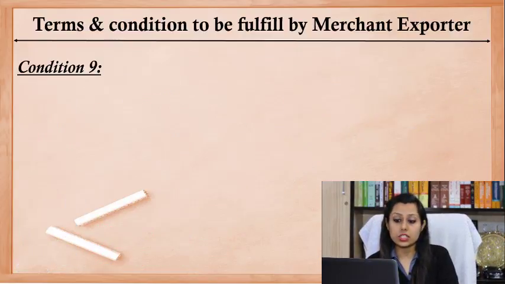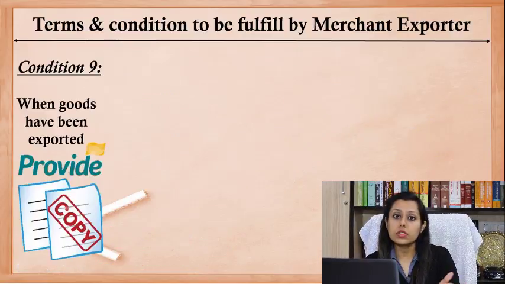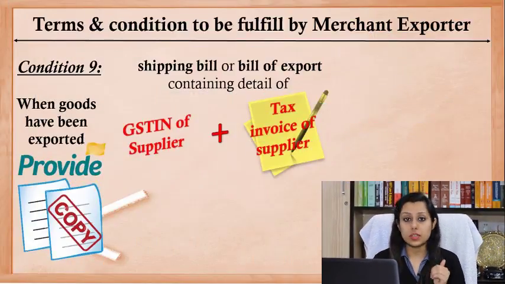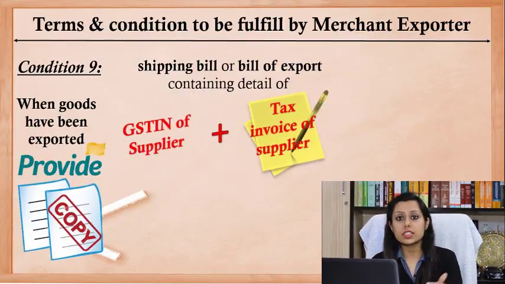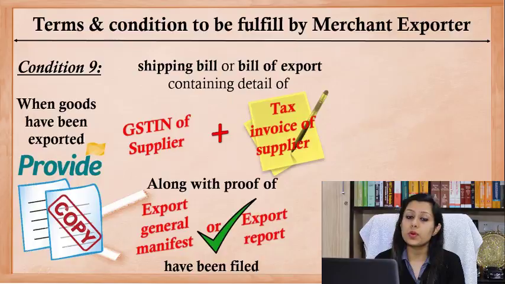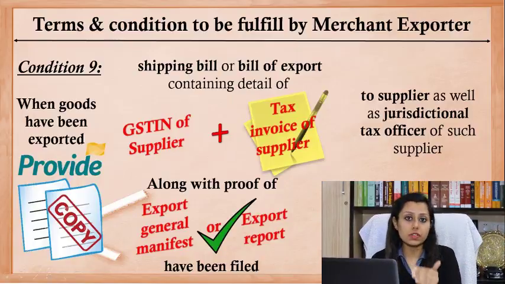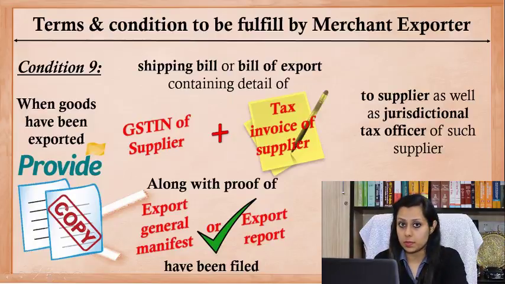And the last condition says that once the goods have been exported out of India, that means the goods are delivered to the recipient, then the merchant exporter must supply the copy of the shipping bill, which contains the detail of the GST number of the supplier as well as the tax invoice number, along with the export general manifest or the export report, to the supplier as well as the jurisdictional officer of the supplier.